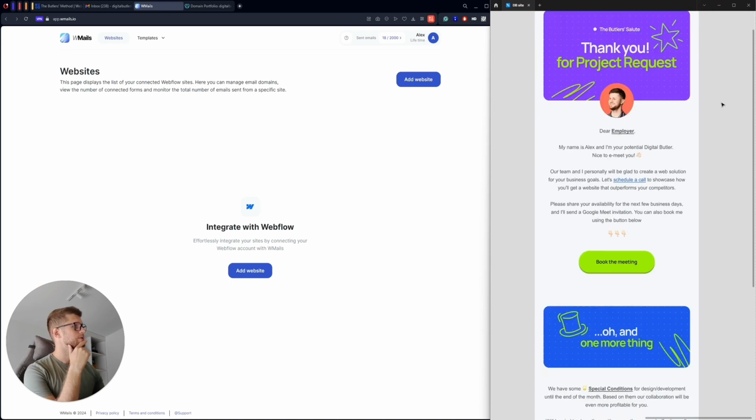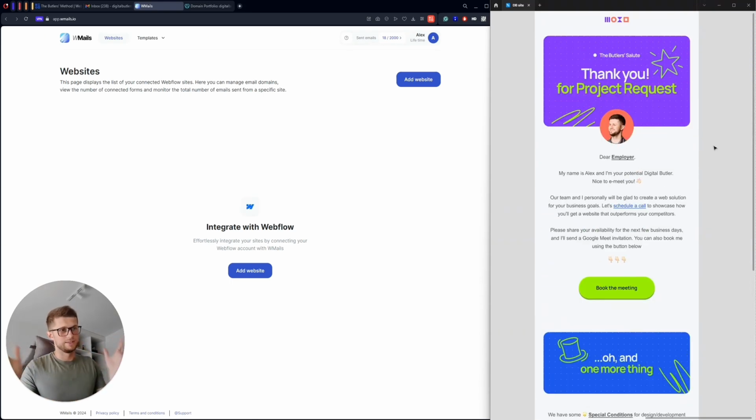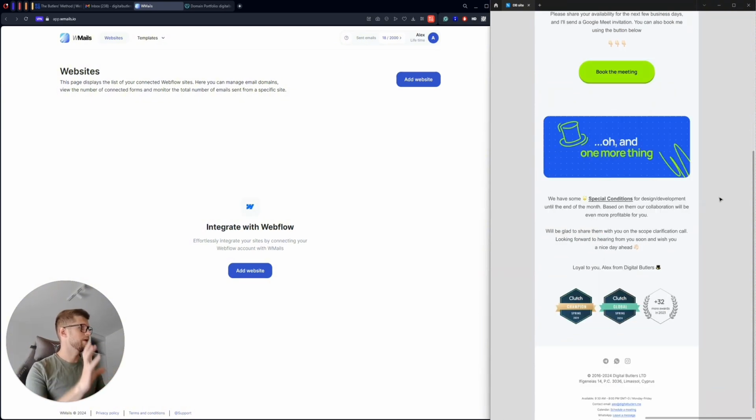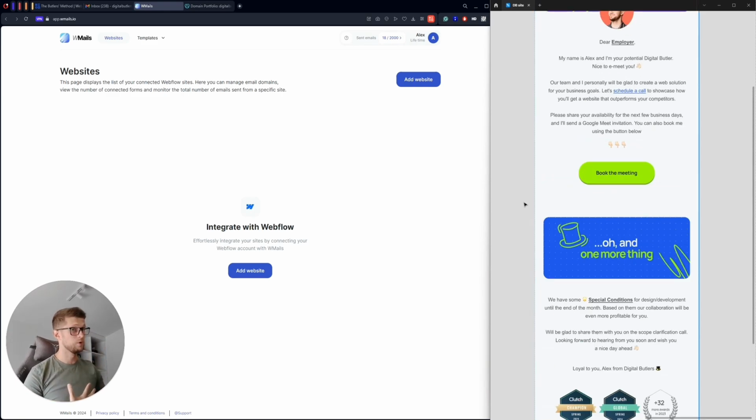So I will do this nice looking email, and I'm using the same text that has been transformed into this nice looking imagery, highlighting the main important things. For example, my main goal when I'm sending these emails is to book a meeting with our employers, and you can see that I highlighted this main key action in the button here.